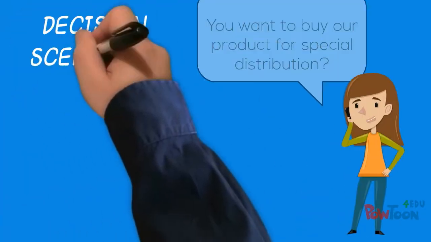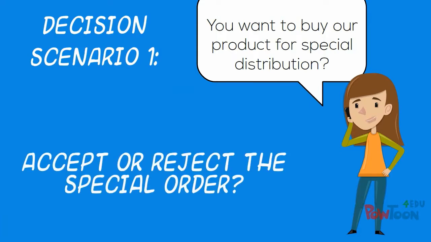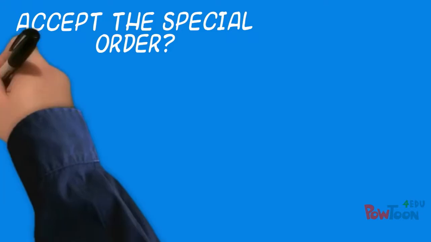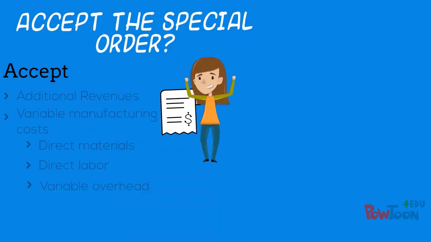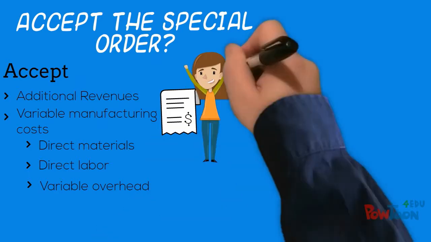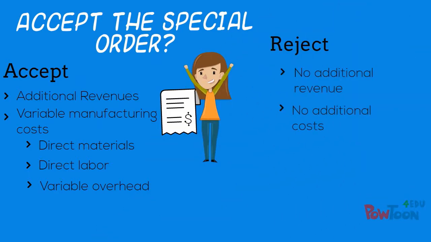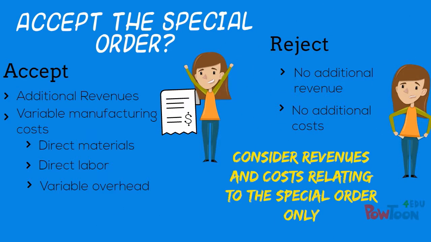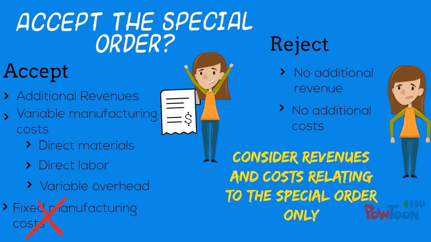Let's look at our first scenario, accept or reject the special order. If we decide to accept the special order, that will result in additional revenues, but also additional variable manufacturing costs. If we reject the order, there will be no additional revenues or costs. Note that fixed costs are not considered because we assume the special order will not require any additional equipment.